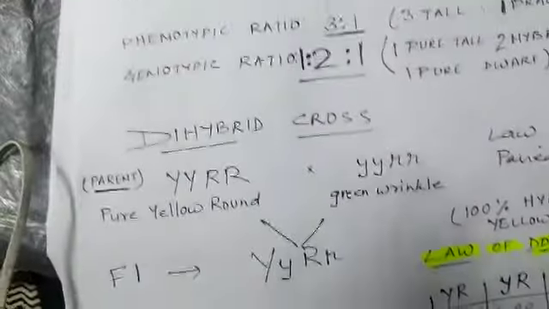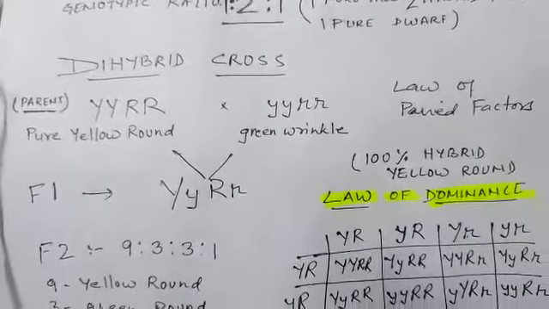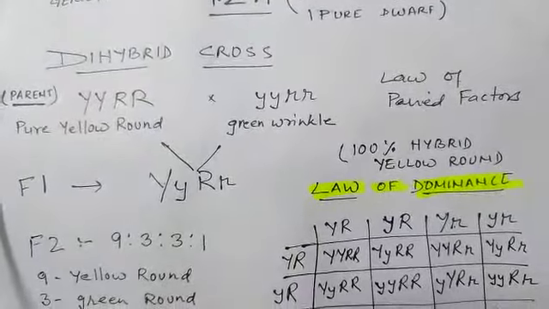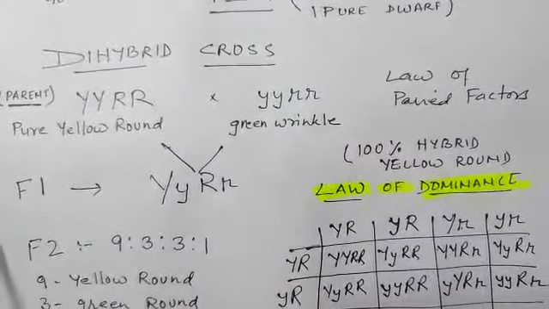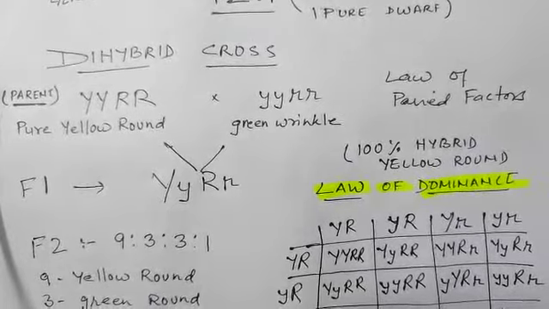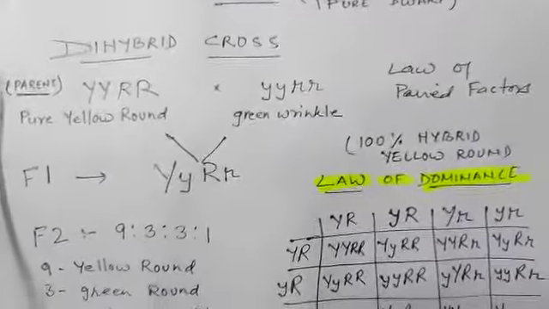Coming to the dihybrid cross, we have taken two pairs of contrasting characters, that is pure yellow round and pure green wrinkle. But yellow round is dominant and green wrinkle is recessive in character.